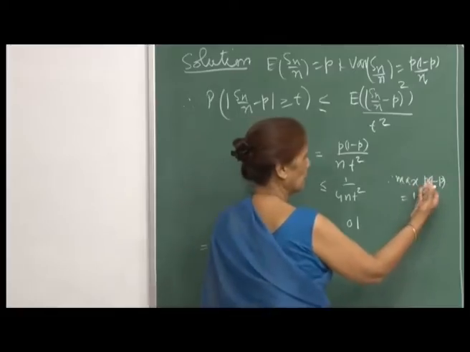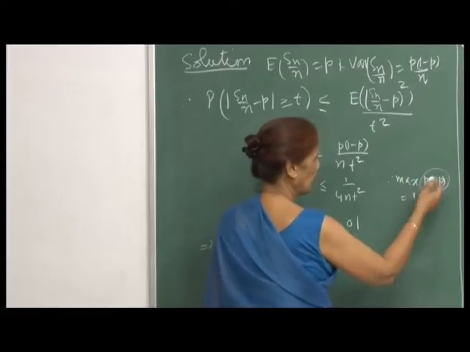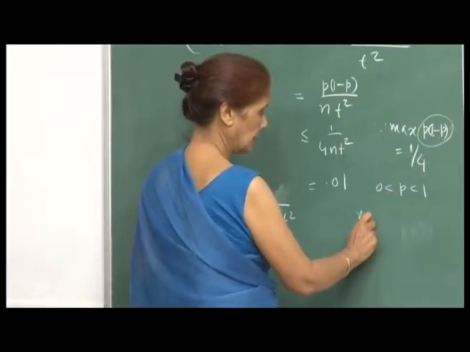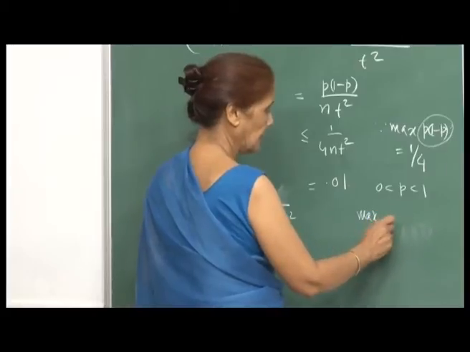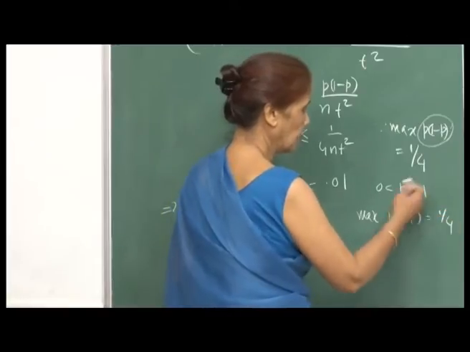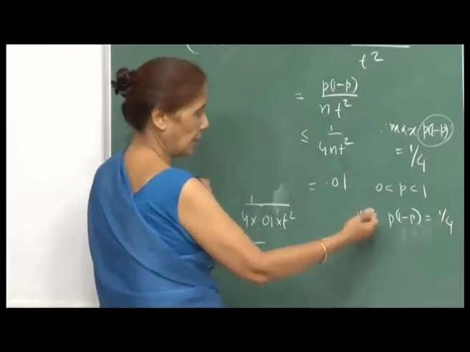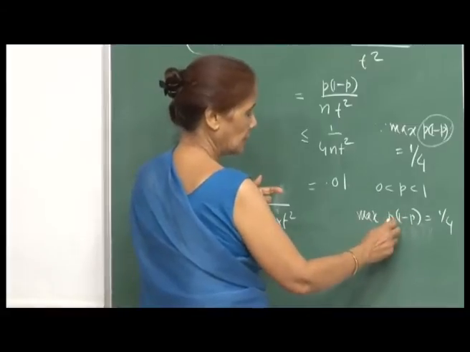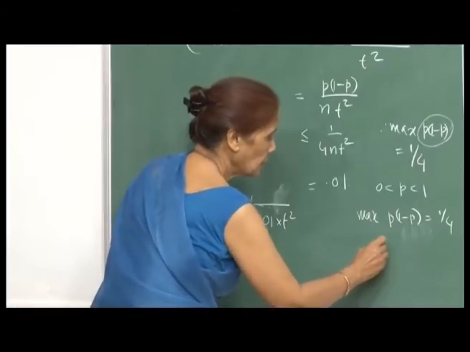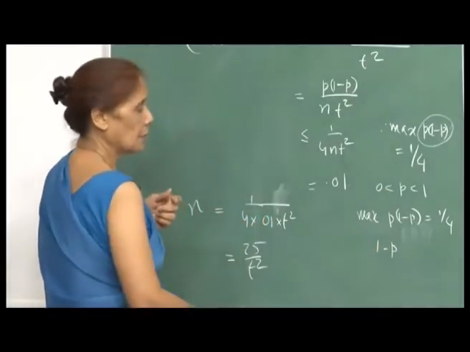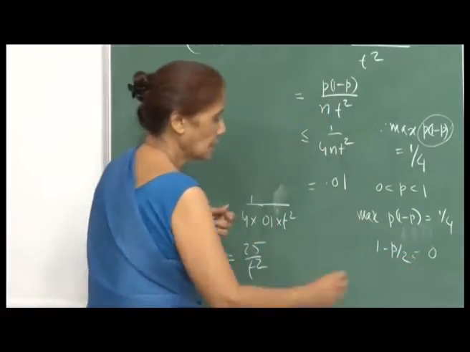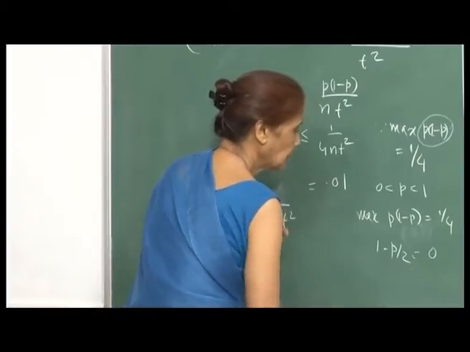I hope you can easily see the maximum value, because if 0 is less than p less than 1, as earlier I used the fact that the max of p into 1 minus p is equal to 1 by 4. You can easily check this. Let us spend a minute to see it. This is a function of p and I can find its derivative. I put the derivative equal to 0.